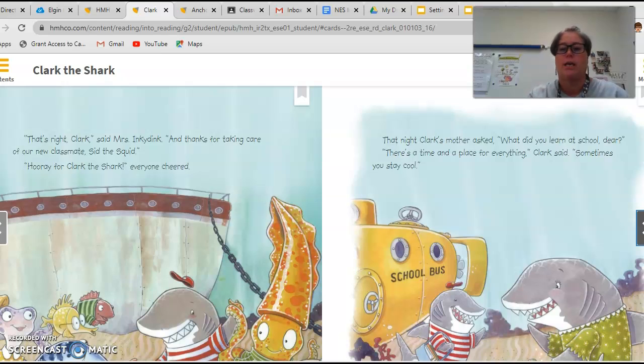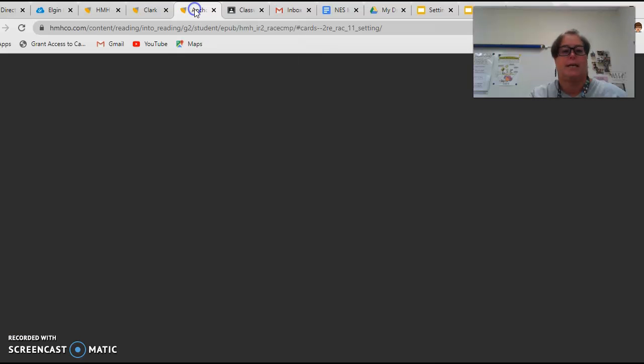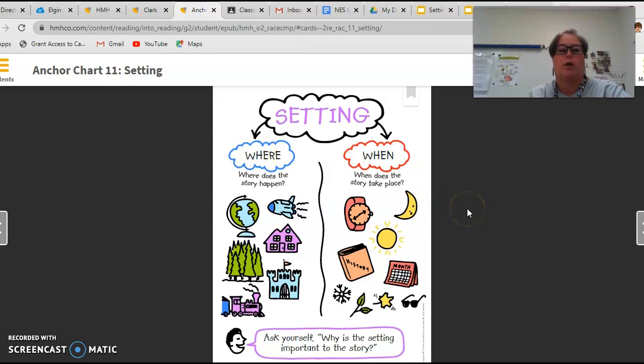You have to look at the characters and think, where are those characters right now? What are they doing right now? On this page, it looks like they're still on the playground, in the ocean, playing on the playground. These all have to do with the setting. So, we're going to go back here.